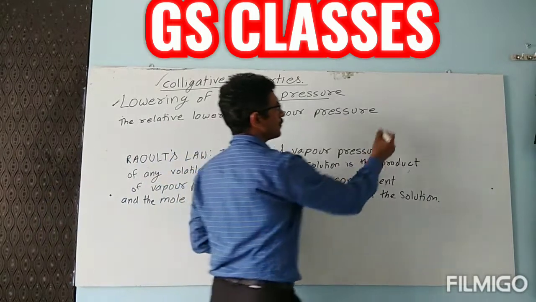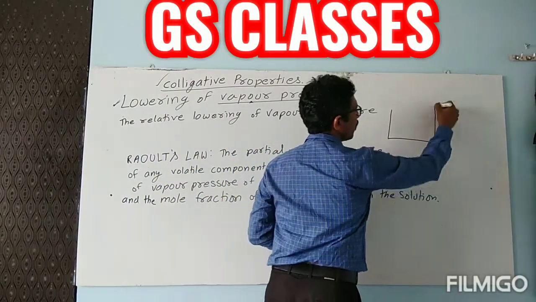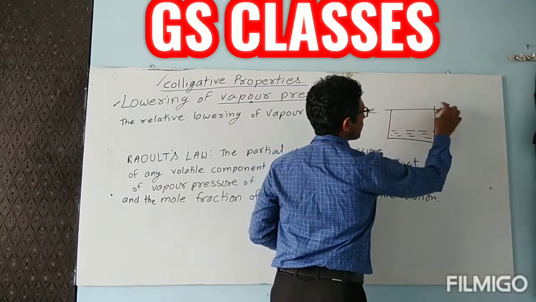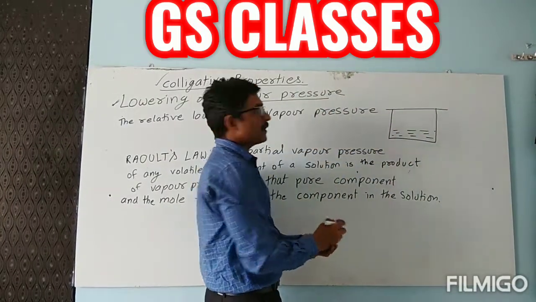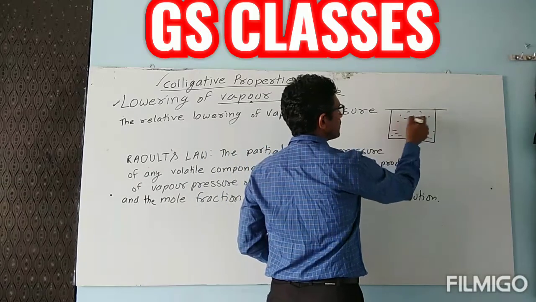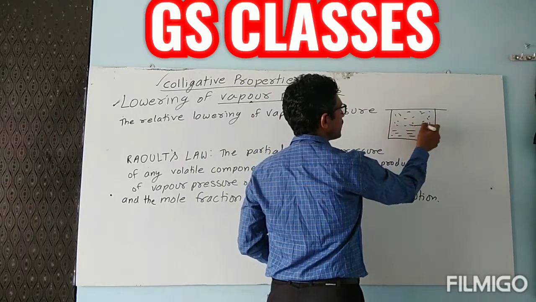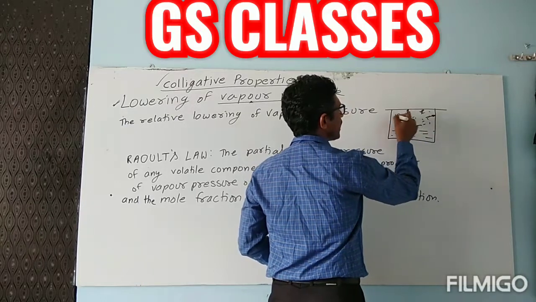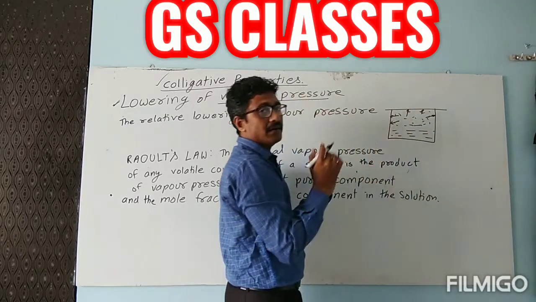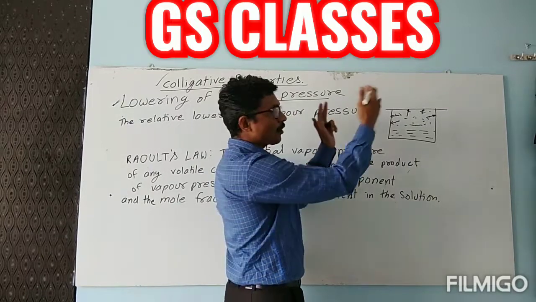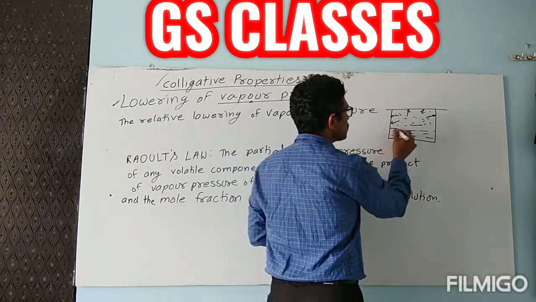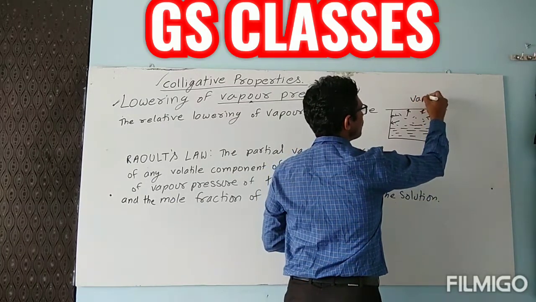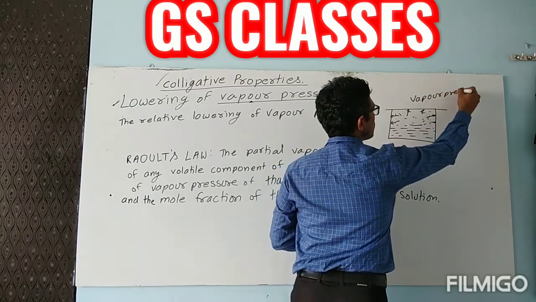Children, you know that here if I have taken the liquid and if I am putting a cover on this, then the vapor which are present above the liquid will produce some pressure on the wall of the container. So that pressure is known as the vapor pressure.